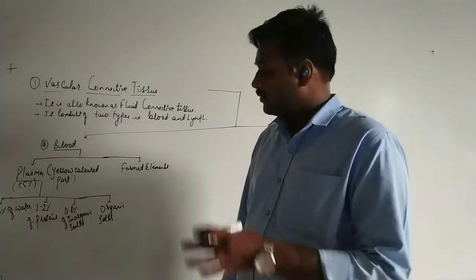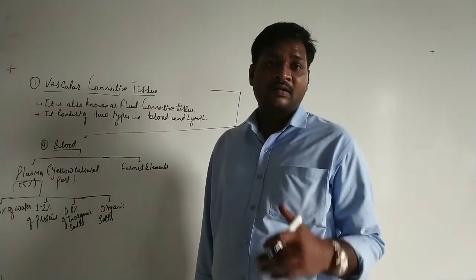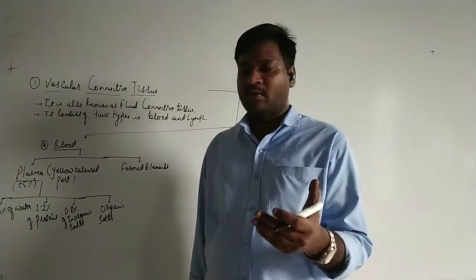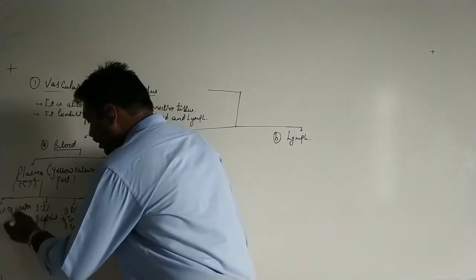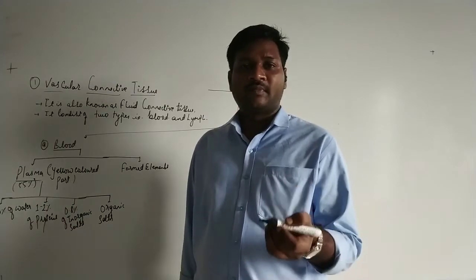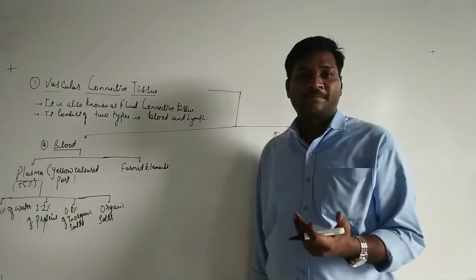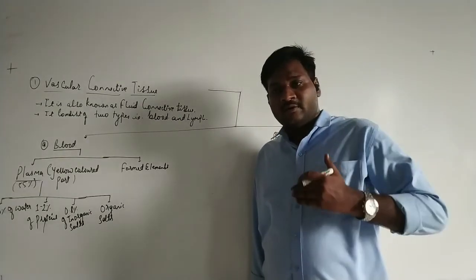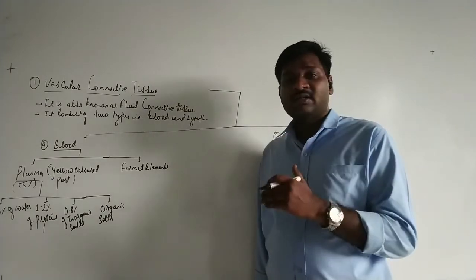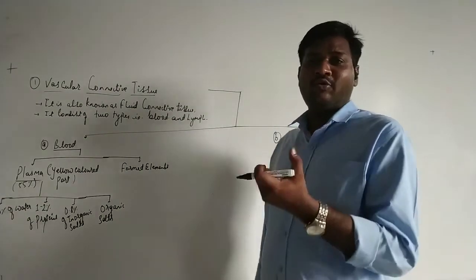And what are those proteins? The proteins can be of 3 different types: fibrinogen, albumin and globulin. Fibrinogen, which you can write below within the protein, is associated with the clotting of blood. It consists of certain clotting factors. Whenever there is an injury to the blood vessels, there will be a continued flow of blood if the fibrinogen is absent. But if the fibrinogen is present, it will clot the flow of blood.